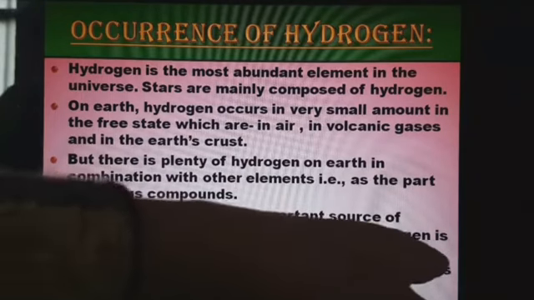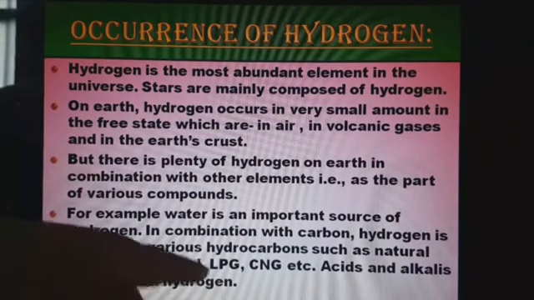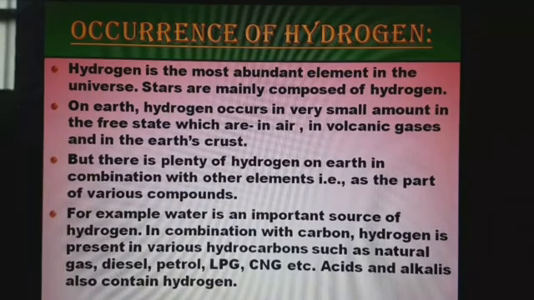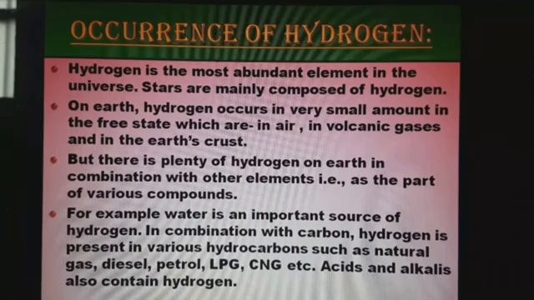Now, acids and alkalis also contain hydrogen. This also you know. Sulfuric acid is H2SO4, so here also we find H. Then HNO3 also has hydrogen. What about some of the bases? NaOH, and aluminium hydroxide also have hydrogen. So various bases and various acids have hydrogen. Let's see next.